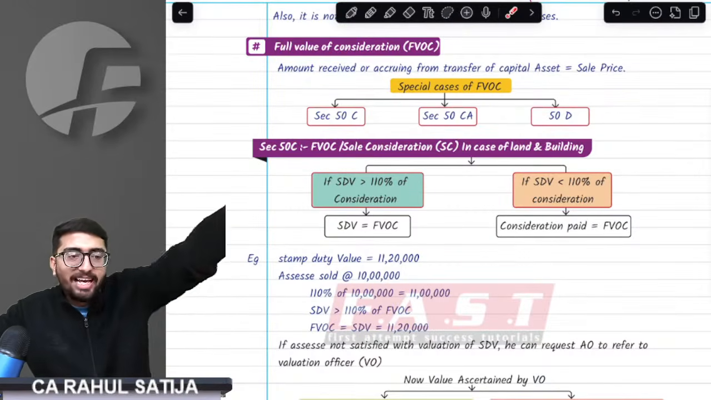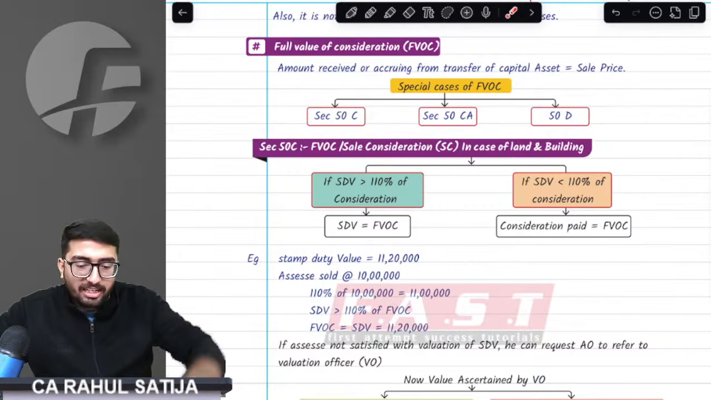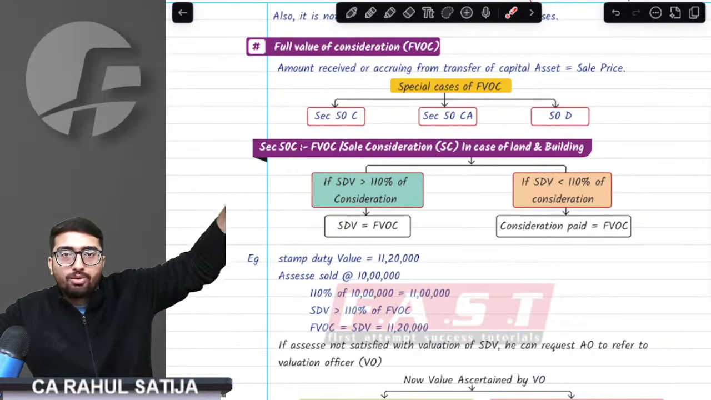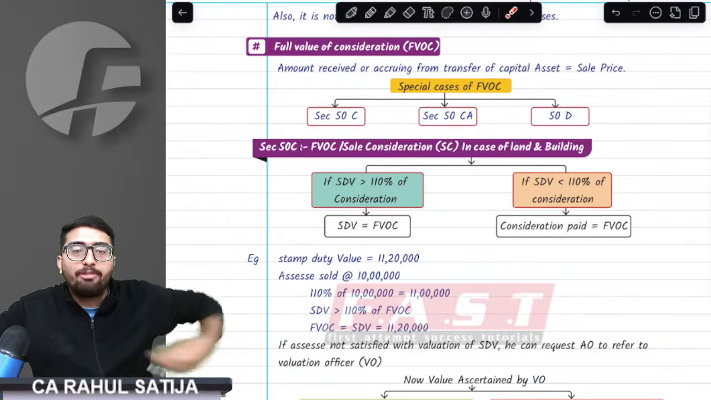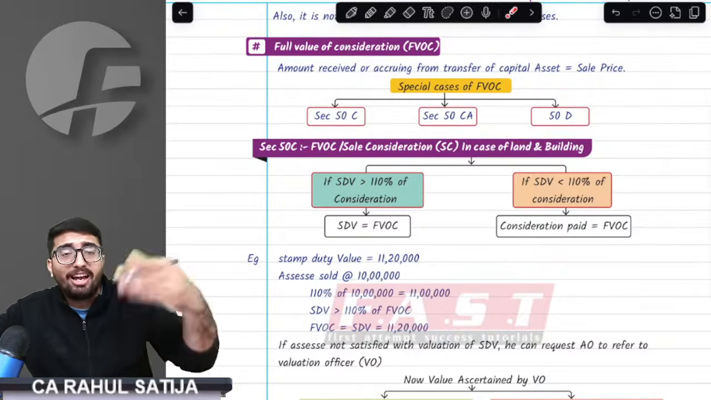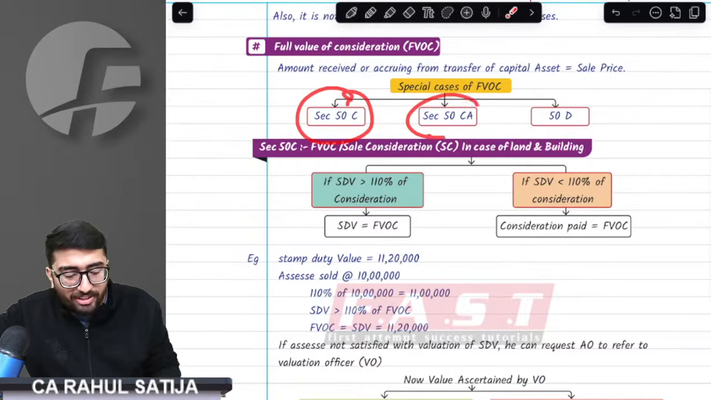Now, if I sell any asset, what is full value of consideration? Provision clearly states whatever the money that has been received or that has been receivable. If you have any asset being sold, whatever the money received or receivable, that shall constitute full value of consideration. But sir, in three cases, we have to take full value of consideration differently. Three cases are section 50C, 50CA, and 50D.